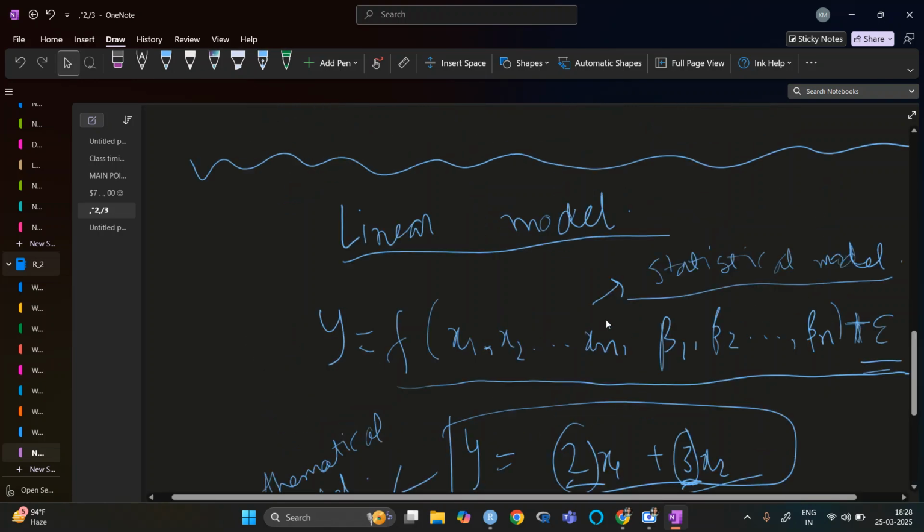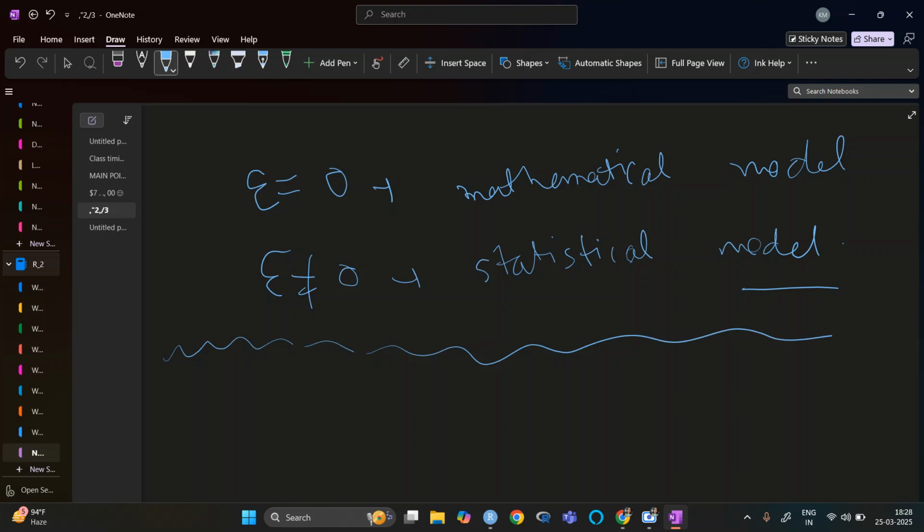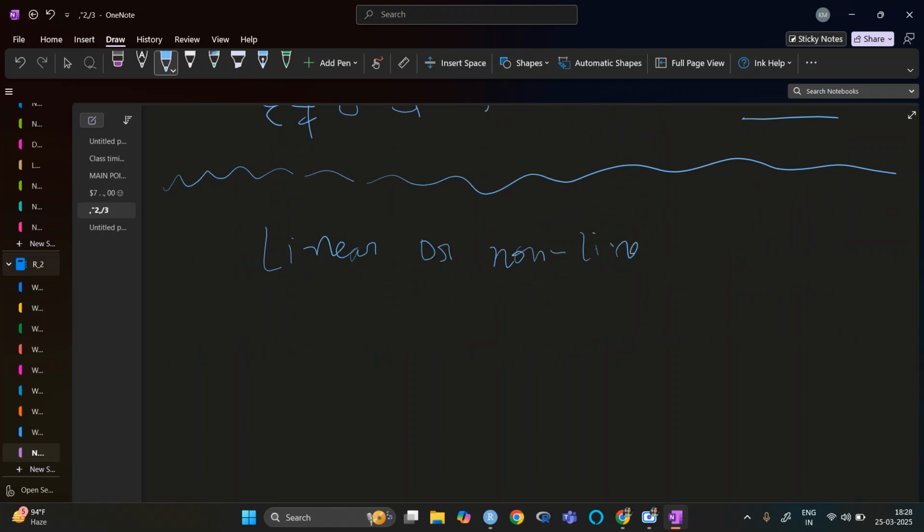Now here we have seen that it is a linear model. How can we understand what are linear and non-linear models? A model or relationship is linear if it is linear in its parameters.